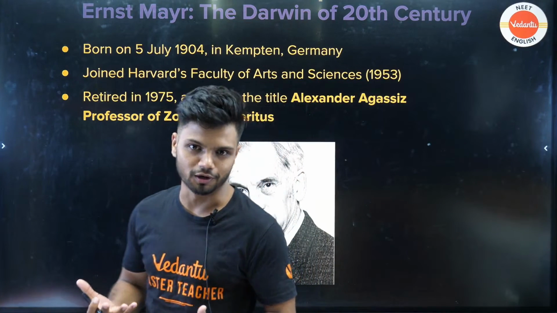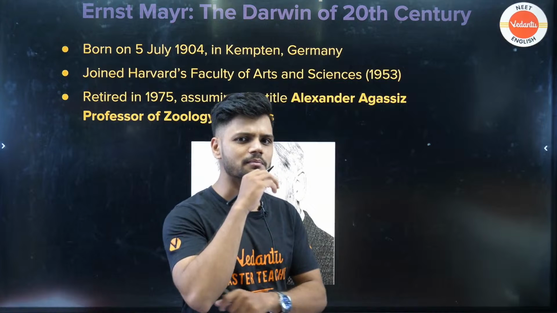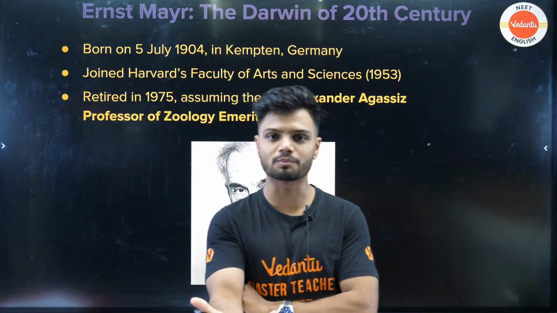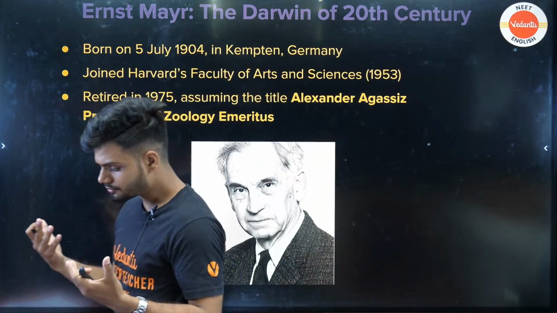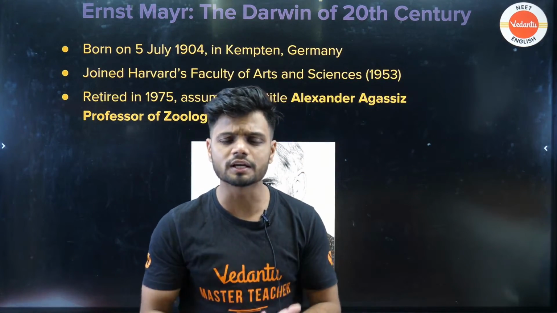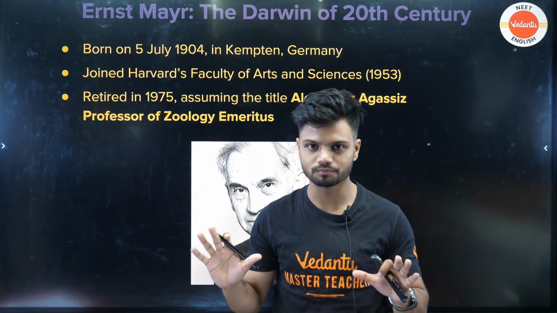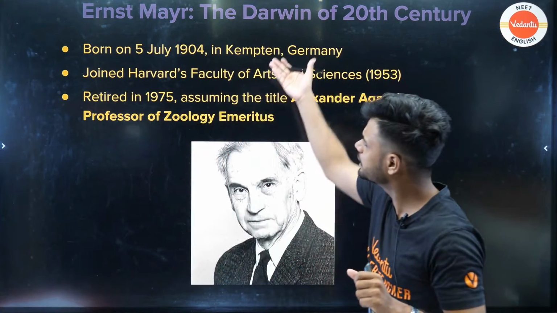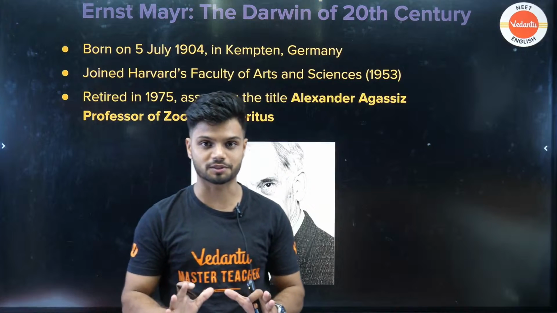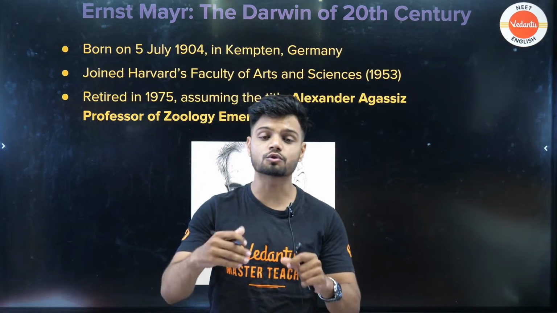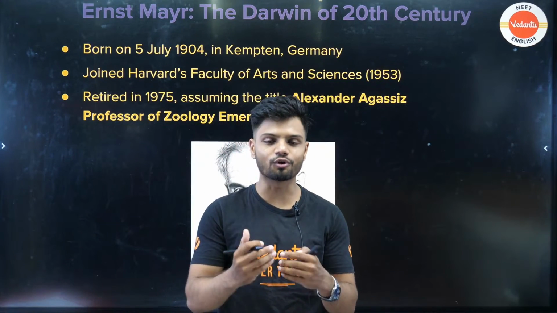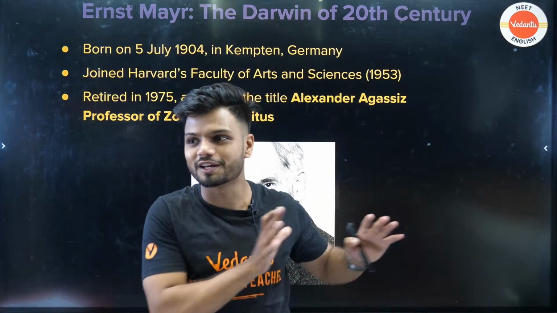Now you might ask me, why am I learning his name? What is his importance and what has he given to the scientific community? Yes, that question might come. See, when we think of Charles Darwin, we think of evolution. When we think of Carl Linnaeus, we think of taxonomy. So what comes to your mind when you think of Ernest Mayr? Students, let me tell you, he was also an evolutionary biologist. His main work was on ornithology, zoogeography, as well as taxonomy. So he's also a Darwin type, an evolutionary category.